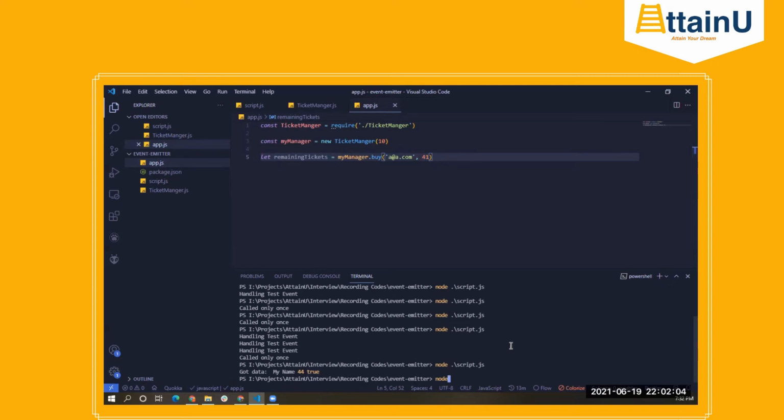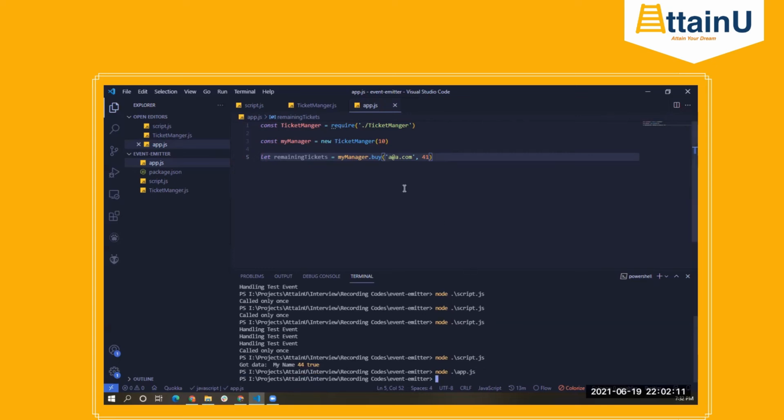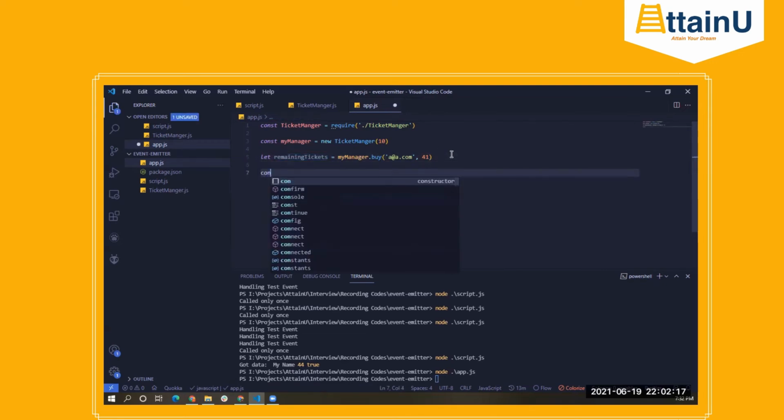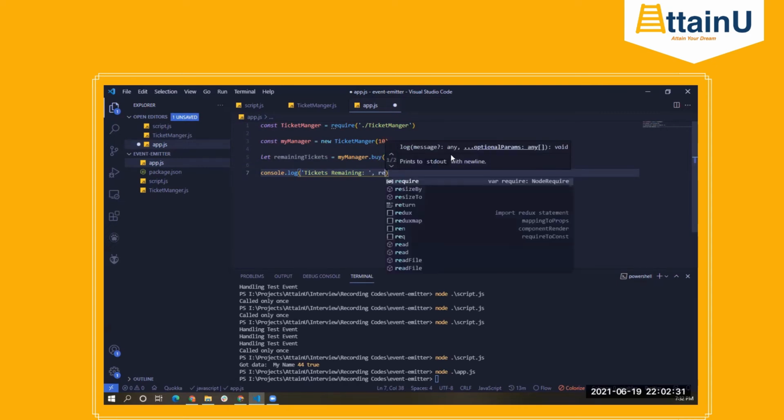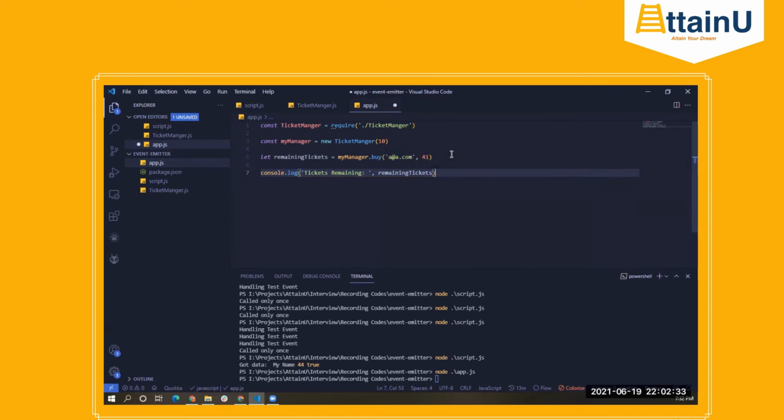Let's run this code. Node.js, we need to run app.js. So it ran. Okay, we didn't console.log it, so we didn't see any output here. So what we'll do is just say console.log, it's remaining, and then pass in the value remainingTickets.